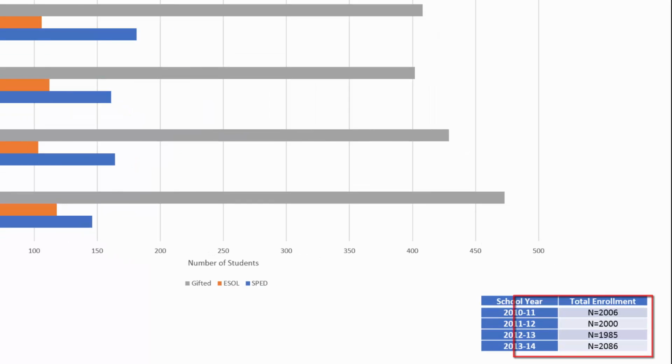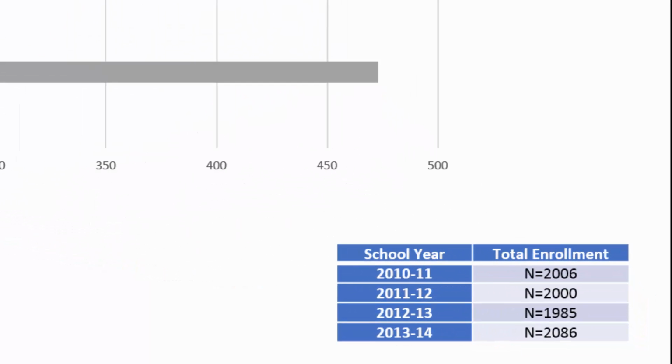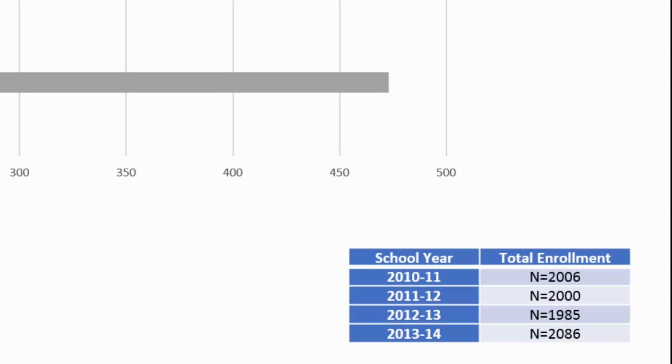The total school enrollment, as we can see in the end value at the bottom right, has taken a slight dip as well from 2006 in 2010 to 11 to 2011 and 12, and then all the way down to its lowest, 1985, in 2012 to 13, and then jumping up to 2086.